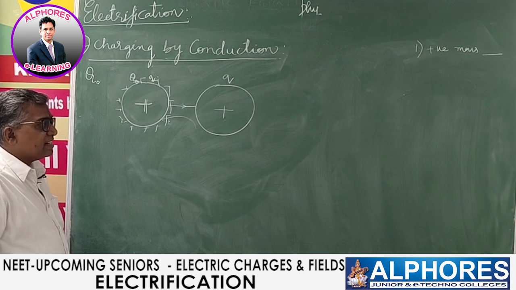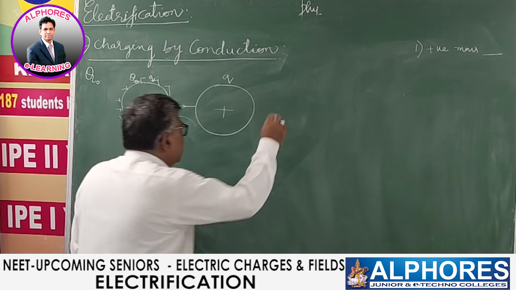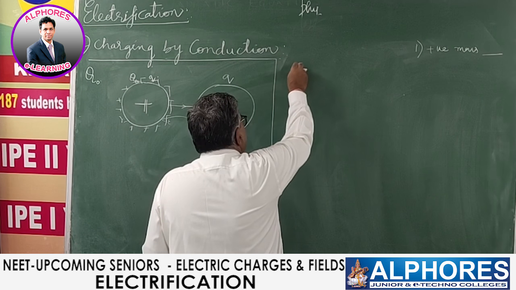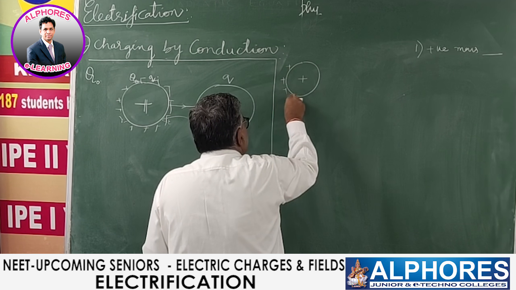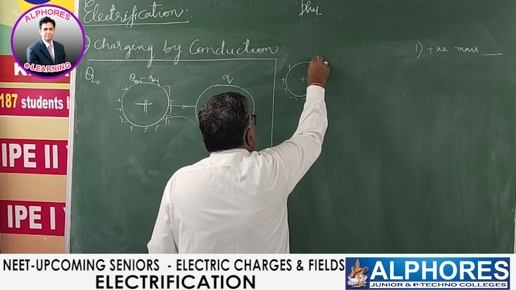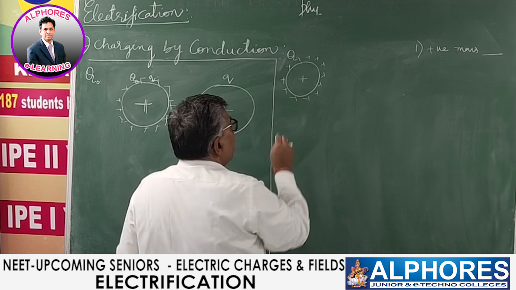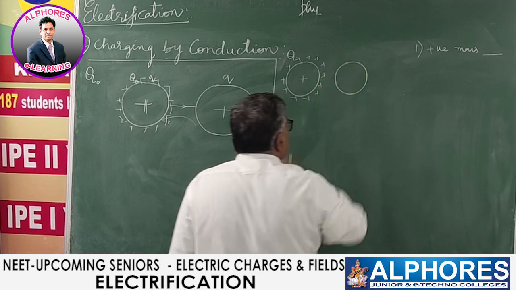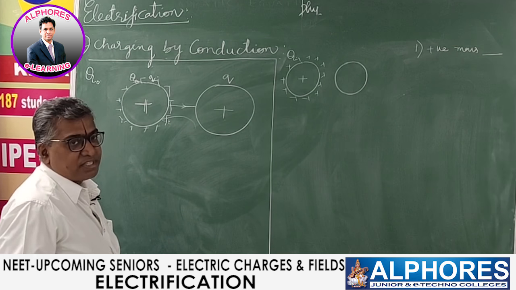Now let us understand how much charge is shared, how the charge is shared. For this, let me give you a simple example. Suppose consider a spherical charged conductor. There is a charge, already existing charge. Let there be an already existing charge Q. Now let us consider an identical conducting sphere, uncharged, with no charge.